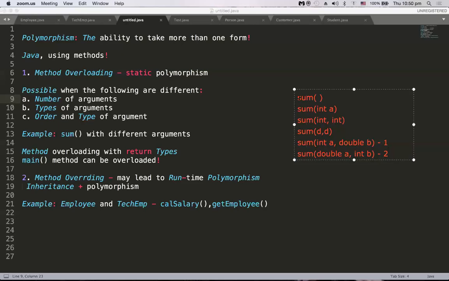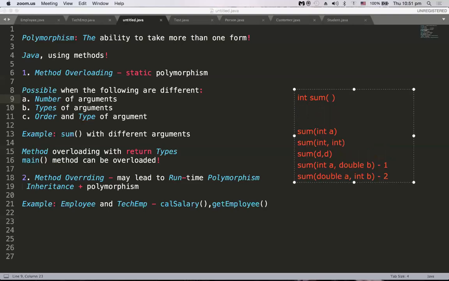For example, here I have int sum. That means the sum method is returning an integer, and I have some other sum method which is returning void. Both have no arguments, but their return types are different. So now the question is, can overloading happen? We say no. The reason is method overloading is possible only when the number of arguments are different, or the types of arguments are different, or the order and type of the arguments are different, but not with the return types.